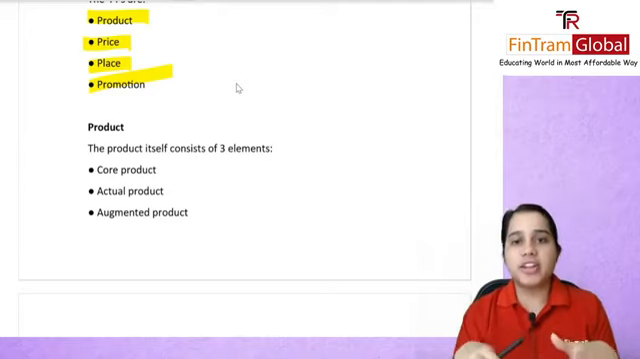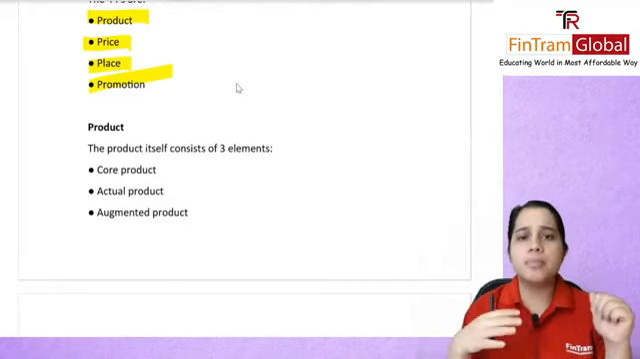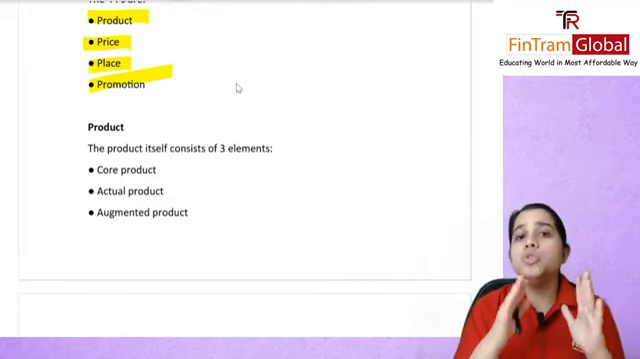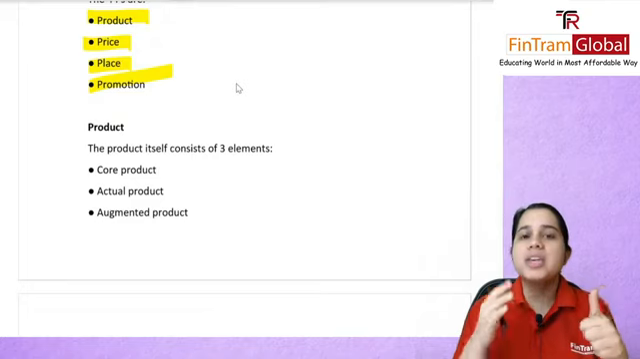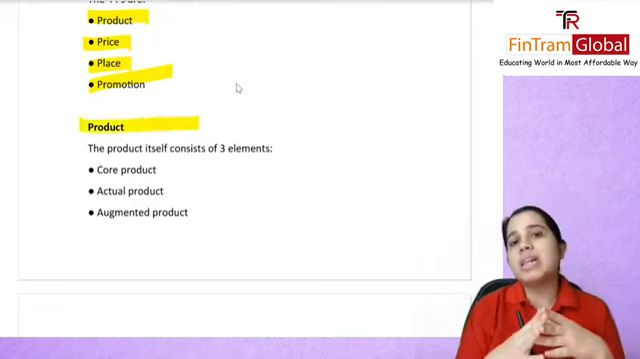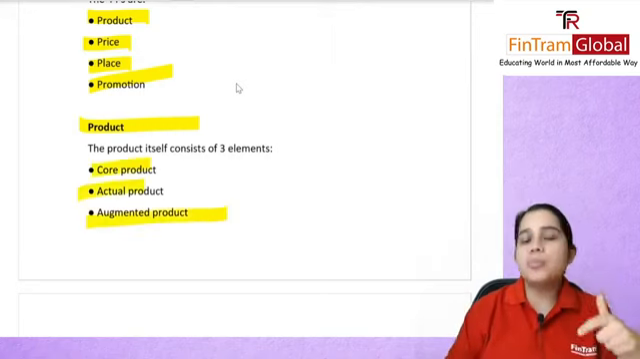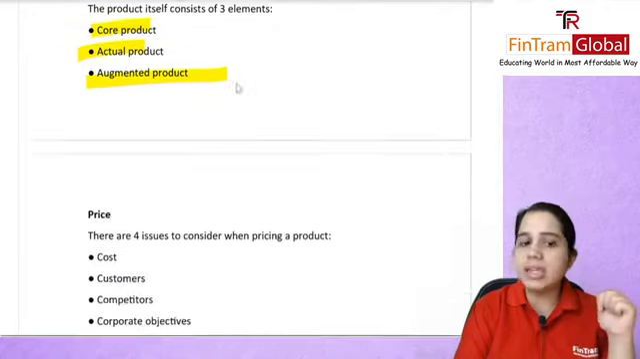Maybe they had stores, they're shutting them down, so now they are changing their place of business. So you can get questions like that. So it's important to differentiate between these 4 P's, how one is different from the other. First one is your product. This will consist of 3 elements. You have your core product, you have your actual product, and then you have your augmented product.